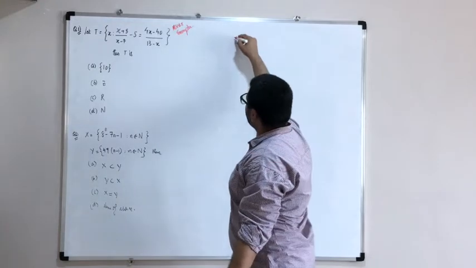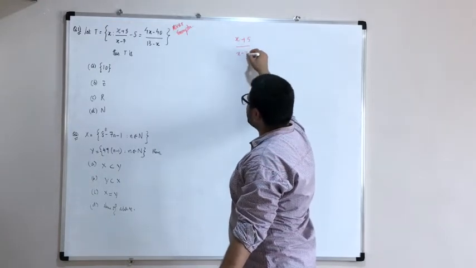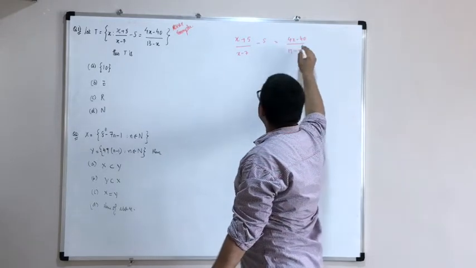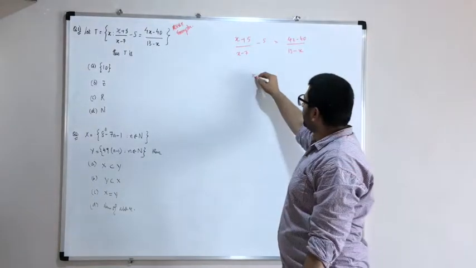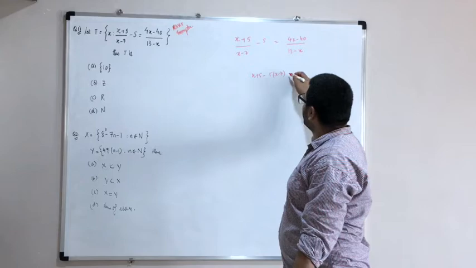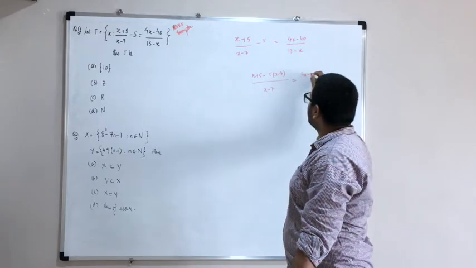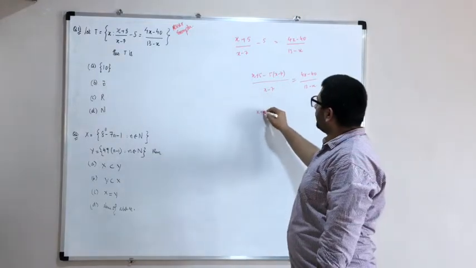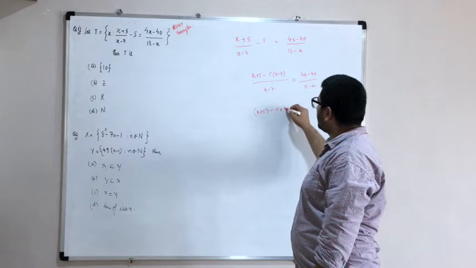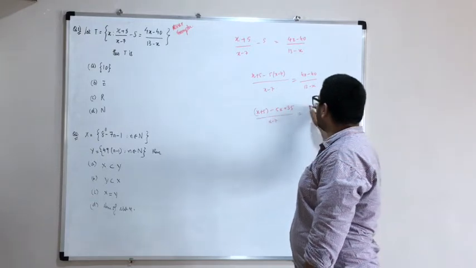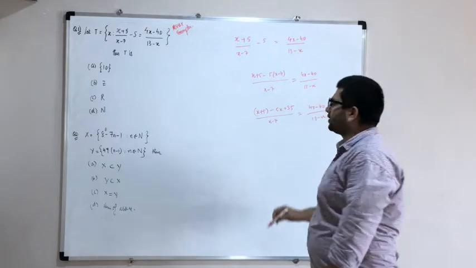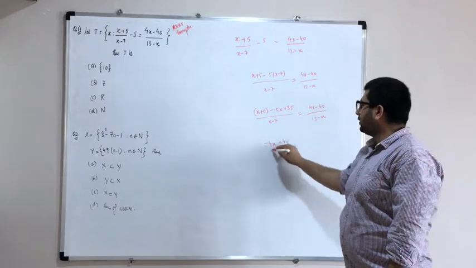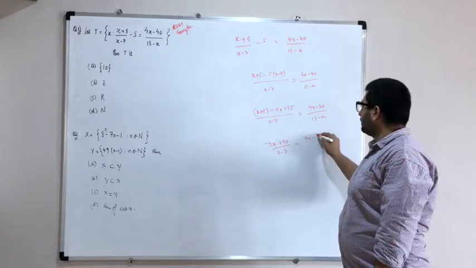Okay, now if I solve this, what do I get? Let's take the LCM. (x + 5)/(x - 7) - 5 = (4x - 40)/(13 - x). First step is to take the LCM and cross multiply. What do you get? (x + 5 - 5(x - 7))/(x - 7) = (4x - 40)/(13 - x). If I open the brackets, (x + 5 - 5x + 35)/(x - 7) = (4x - 40)/(13 - x). If you simplify this, x - 5x gives you (-4x + 40)/(x - 7) = (4x - 40)/(13 - x).